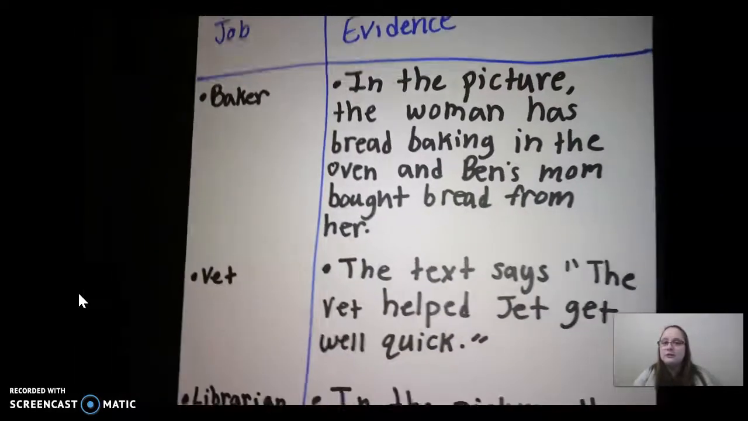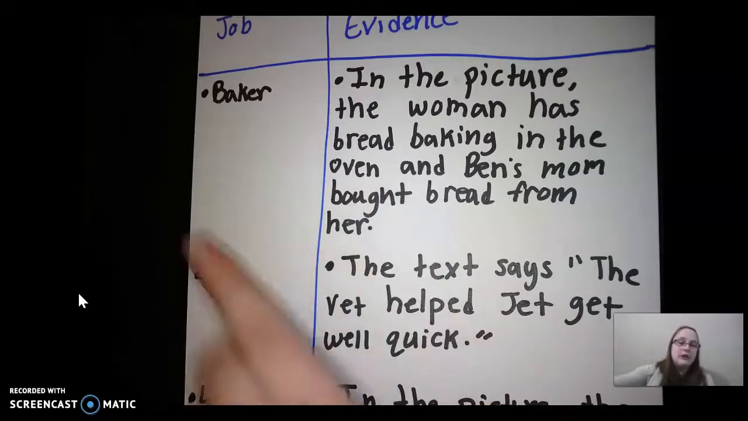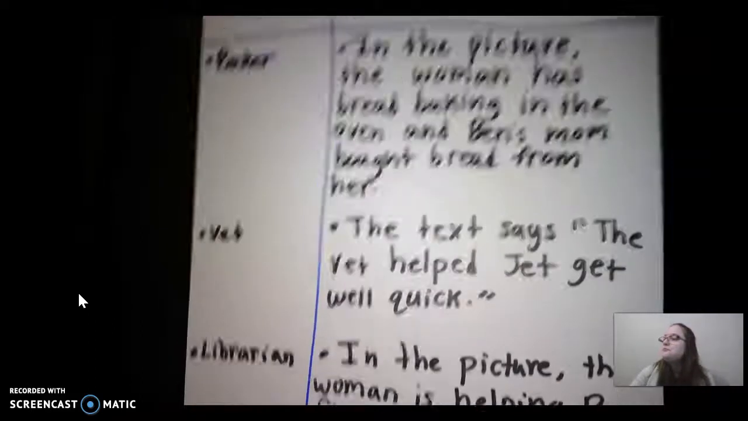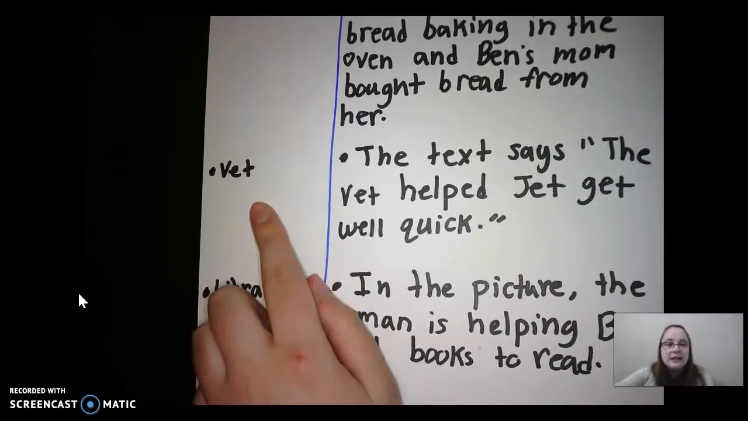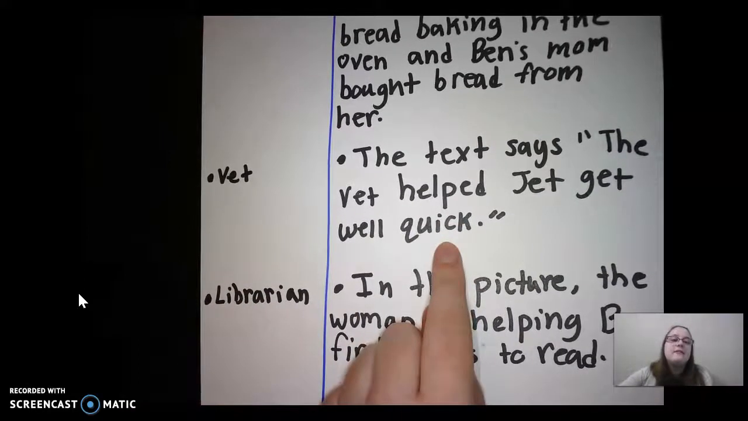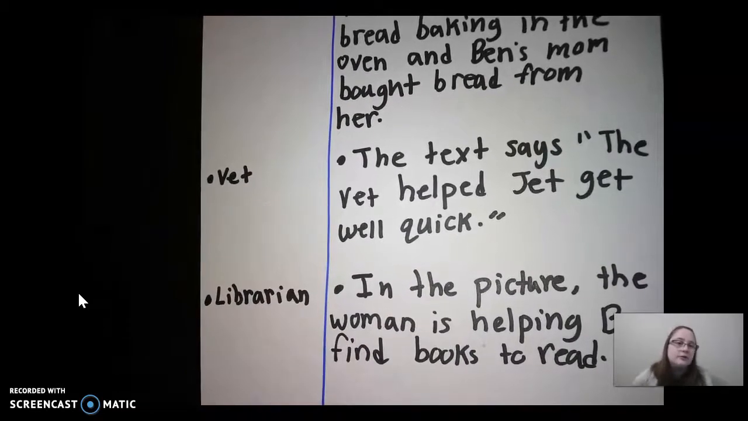Okay, so we also know that they had a baker. And in the picture, the woman has bread baking in the oven, and Ben's mom bought bread from her. So that's how we know that she's a baker. We also have a vet. And we knew that there was a vet in our text because the text says, the vet helped Jet get well quick. And remember, Jet was Ben's dog. And we know that vets help animals get better.